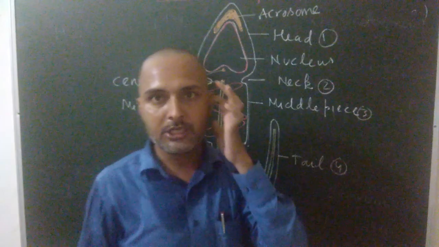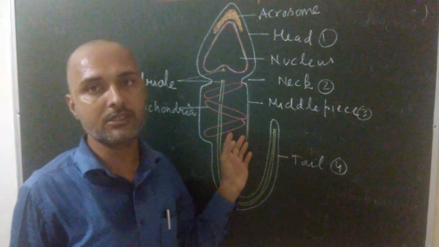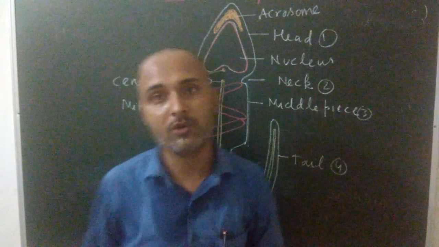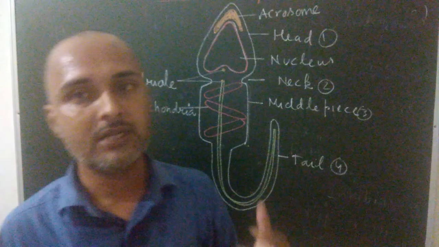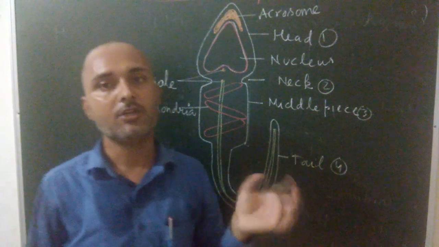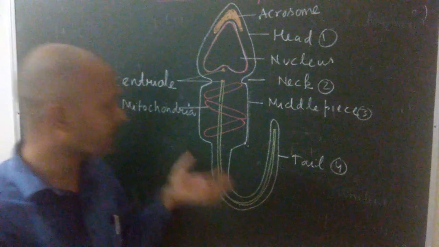In the next video, I will explain the second type of gametogenesis, that is oogenesis. So today I have explained the ploidy level of cells during spermatogenesis. Second topic I have completed is hormonal regulation in case of human male during spermatogenesis, and third, the structure of the sperm.